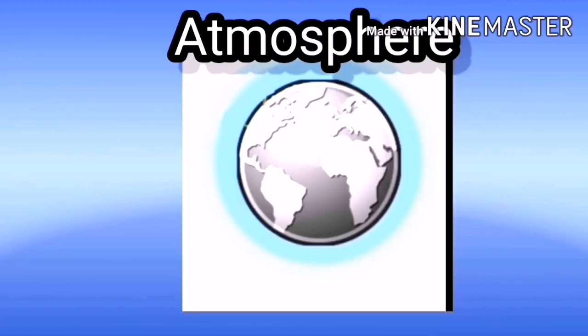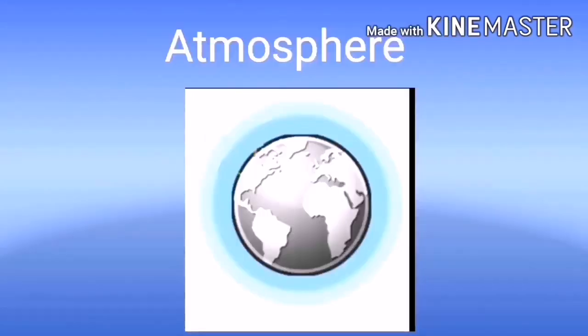An atmosphere is essential for life on earth as it supplies oxygen, water, carbon dioxide for plants, and some nutrients to living organisms, and protects living organisms from extreme temperature and excessive UV radiation.